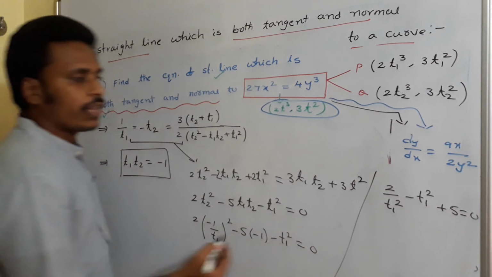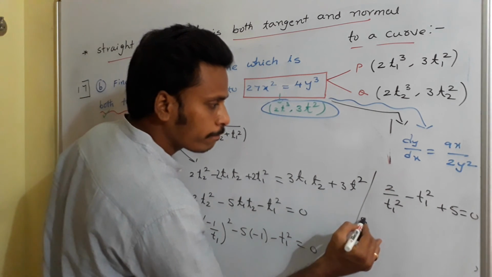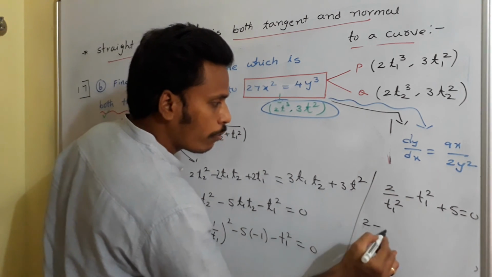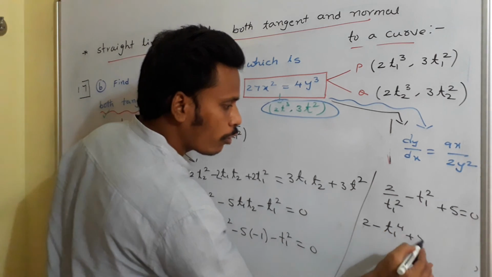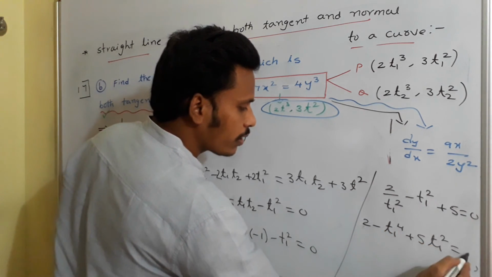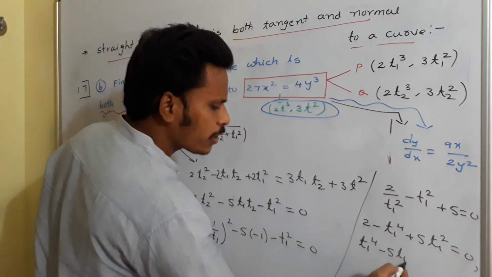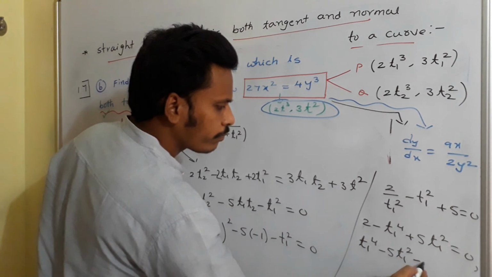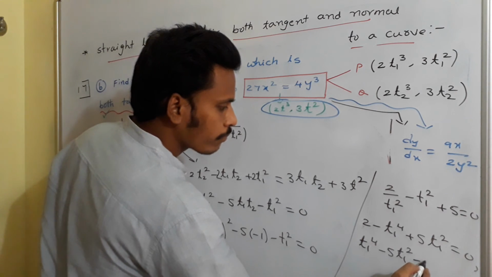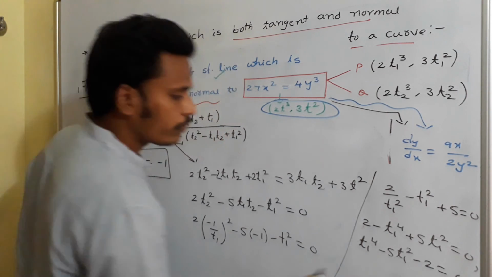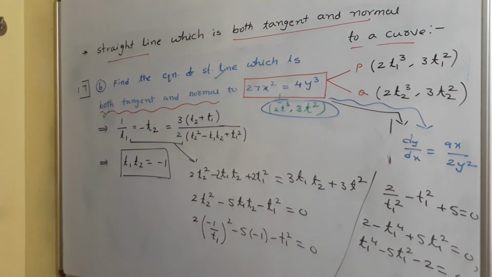Yeah, multiply everything with t1 square, what you will get? 2 minus t1 power 4 plus 5t1 square is equals to 0. And that is t1 power 4 minus 5t1 square minus 2 is equals to 0. Again I need t1.